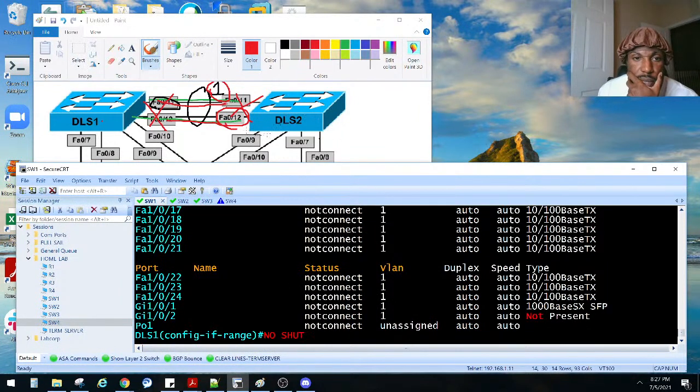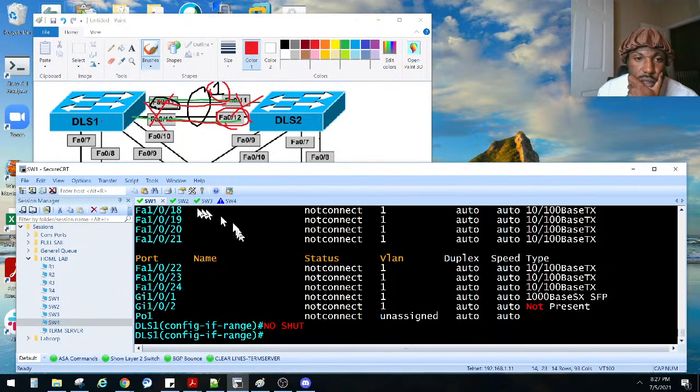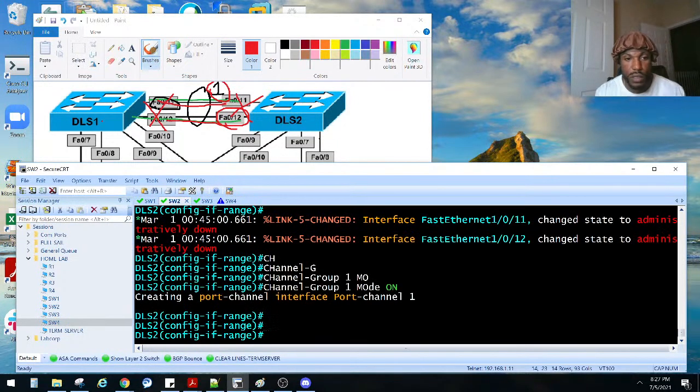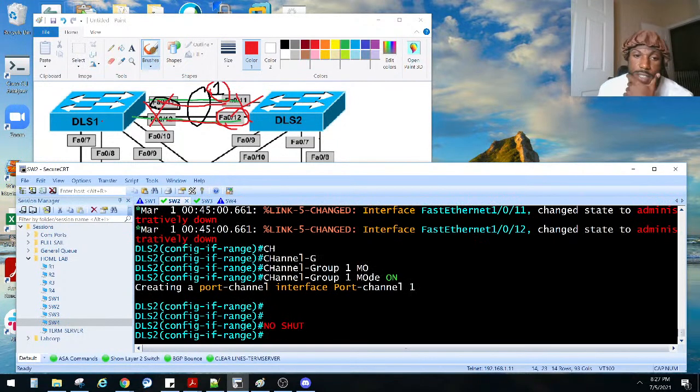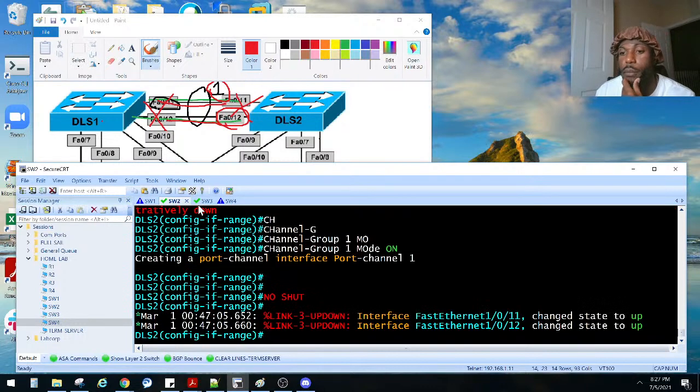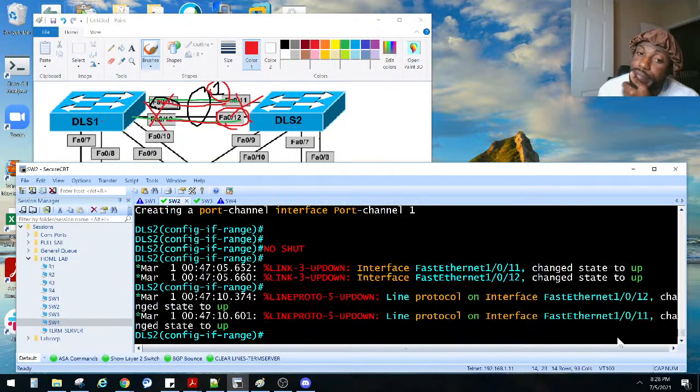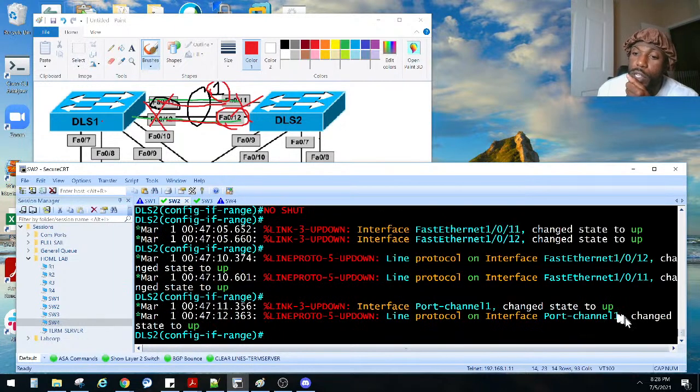Do I want to do that? Yeah. No shut. Do the other side. Create a port channel. No shut. And then that should bring it up. So the physical interfaces are up. There goes port channel 1. Now it should be up.